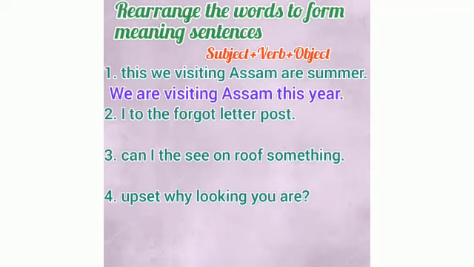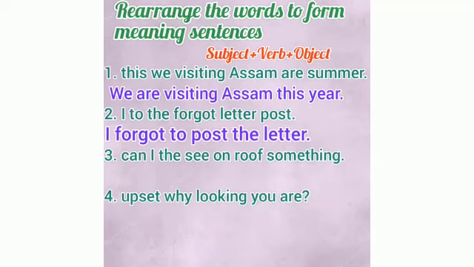Number 2, I to the forgot letter post. You can get some idea by reading the scrambled words. Okay, now what is the subject here? I, and which is the verb? Forgot. Okay, I forgot to post the letter. So it has formed a meaningful sentence. I forgot to post the letter.